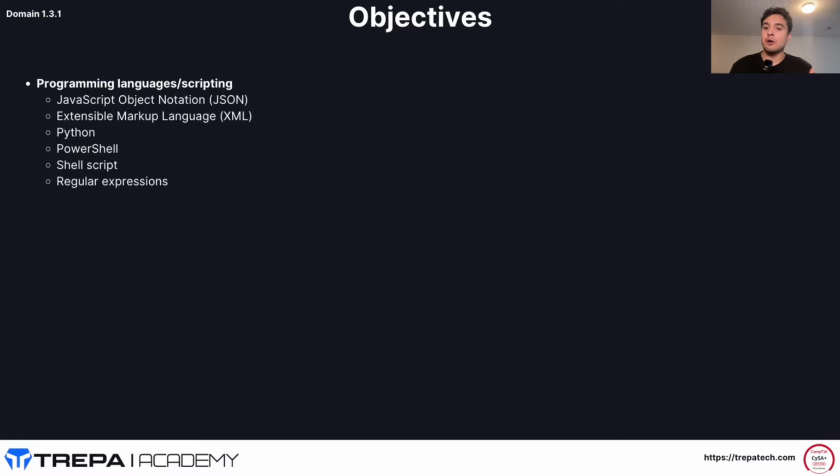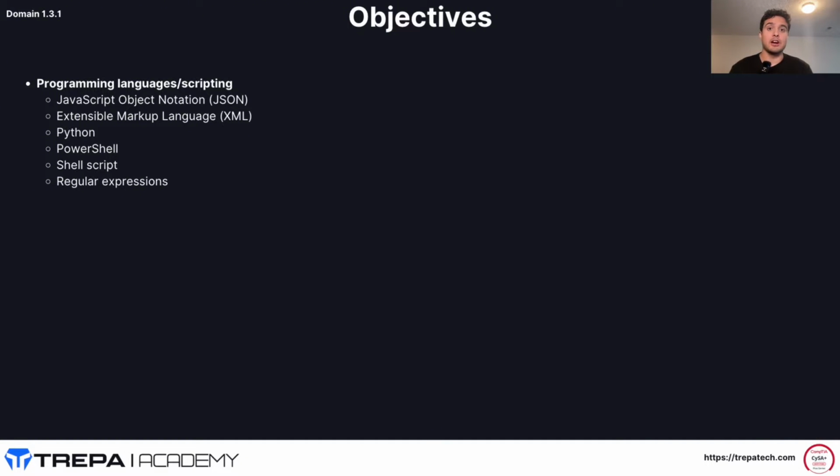And then Python, PowerShell, shell script. So when we say shell script there, we're talking about Bash and Linux, which again, as a cybersecurity professional, you should know Linux. You should be familiar with the Bash shell in Linux. PowerShell is going to be all Windows. So again, as a cybersecurity professional, if you're working in an enterprise, you're a SOC Analyst Type 1, you want to make sure that you have GPOs or some sort of hardening that says not everybody and their mom gets admin access to PowerShell on those Windows 11 machines, your regular user machines.